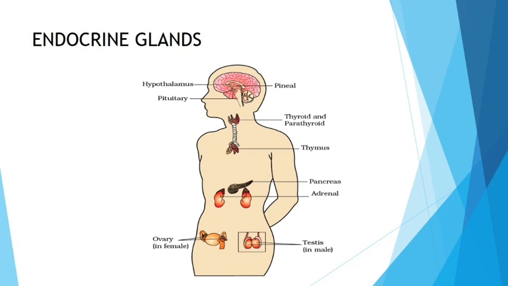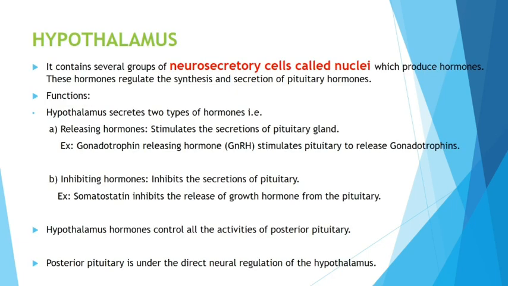This is the diagram picked from your NCERT textbook. I hope that you know the places of different endocrine glands in our body. Endocrine glands are the glands which secrete hormones. There is a big difference between endocrine and exocrine glands. Exocrine glands could be salivary glands or even the tear glands, etc. You know that exocrine glands always secrete enzymes or secretions. Endocrine glands secrete only hormones.